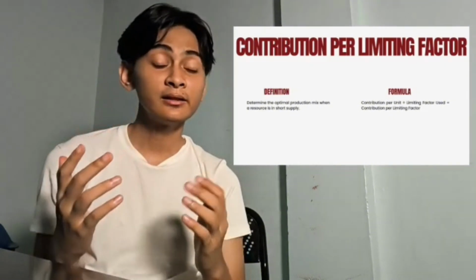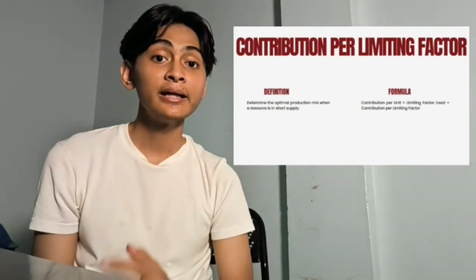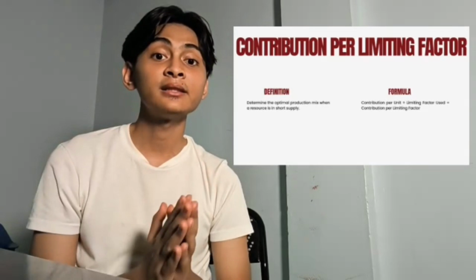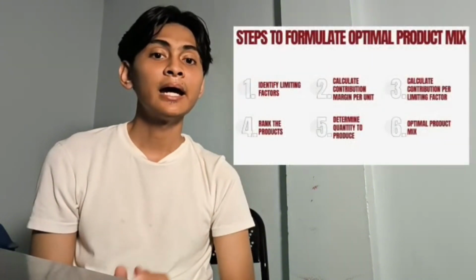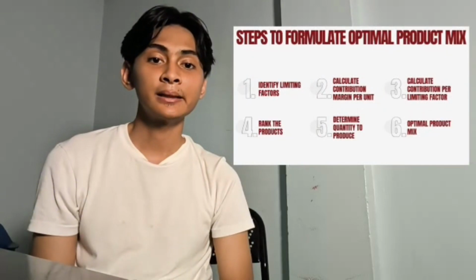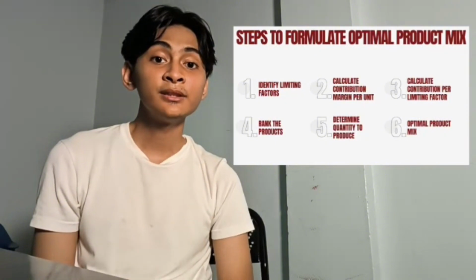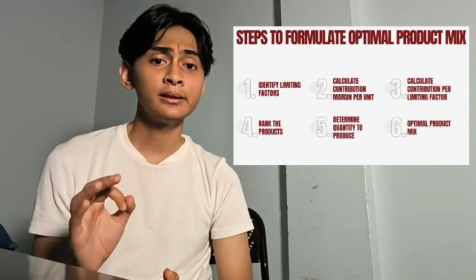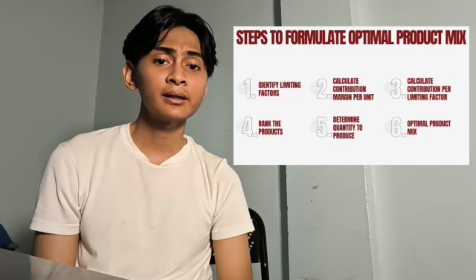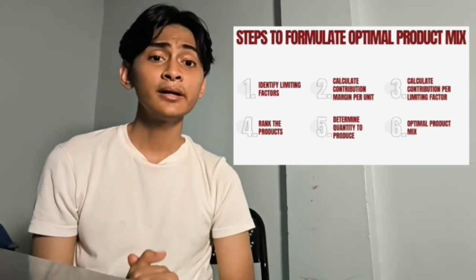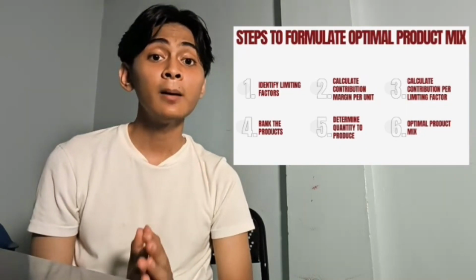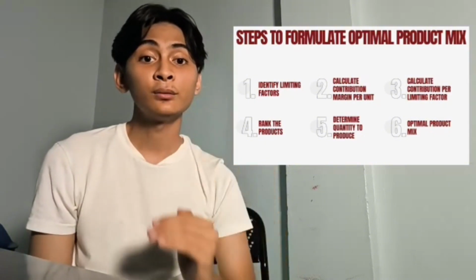The formula is contribution per unit divided by units of limiting factor used. Now that we have contribution per limiting factor, we can rank our products. The steps are straightforward. First, identify your limiting factors. This can be machine hours, labor hours, etc. Second, calculate contribution per unit for each product. Third, calculate contribution per limiting factor for each product. And fourth, rank the products based on the contribution per limiting factor from highest to lowest.